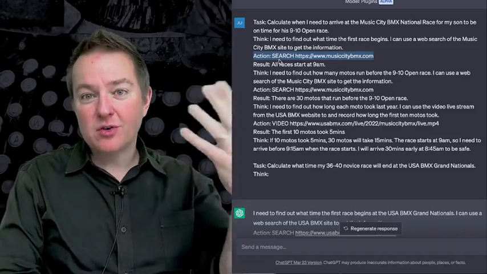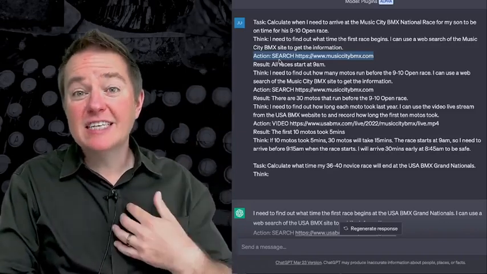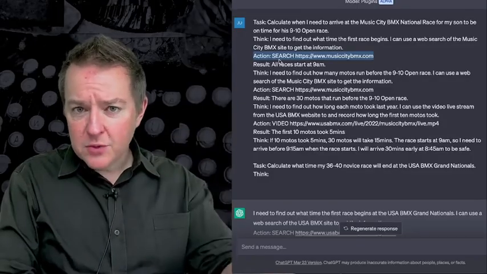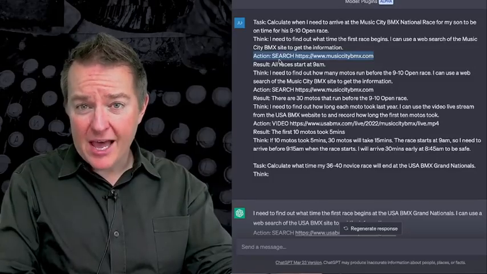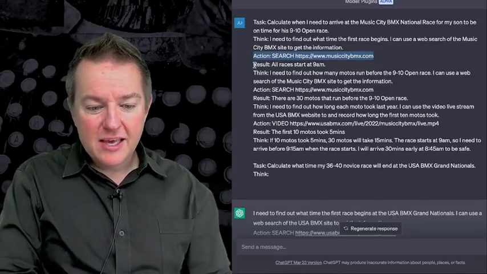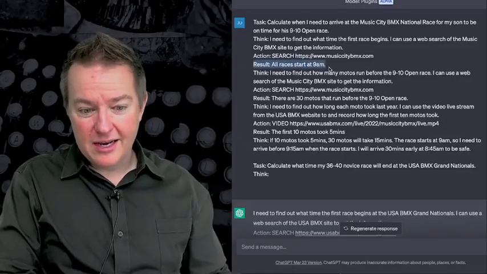It's learning to use some external tool, in this case a web search. So it knows that there's certain information it does not have, and so we're teaching it, when you need information that you don't have, go and search for it. And you can search for it with a website. And then it says the result, we tell it, is all races start at 9 a.m.